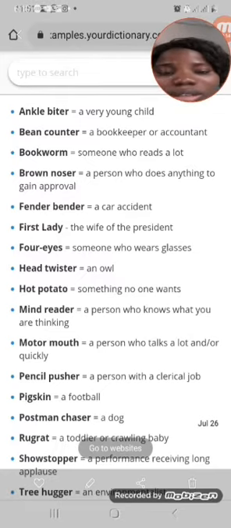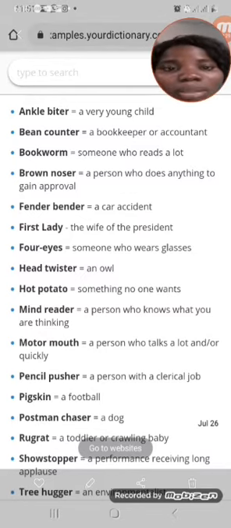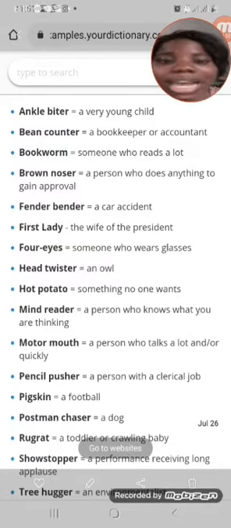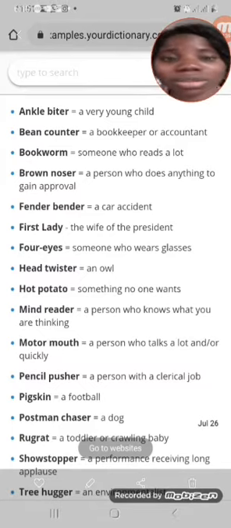Pencil pusher is a person with a clerical job. Then pigskin is a football. Then postman chaser. Who or what is a postman chaser? That is a dog. Do you get it now? Okay. So those are examples of words that you can make use of to write your kennings.